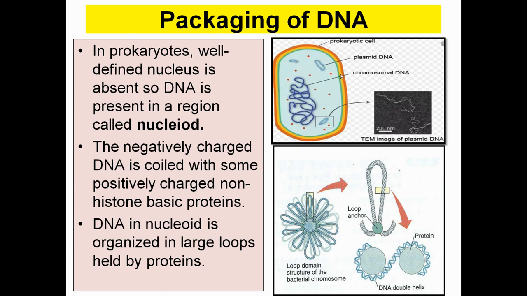First, in prokaryotes, as you know, the DNA is not found at a particular location. The region where the DNA is actually found is referred to as the nucleoid. The negatively charged DNA is coiled with some positively charged non-histone basic proteins, because DNA is negatively charged and an acid, so it forms an association with the basic protein. DNA in the nucleoid is organized in large loops held by protein. Here you can see the DNA forming loop-like structures.